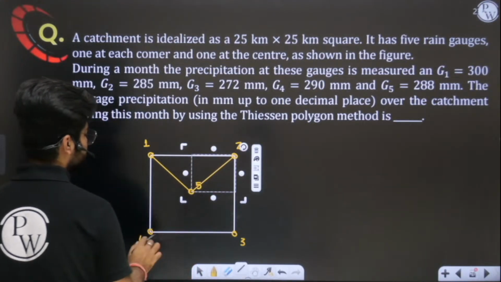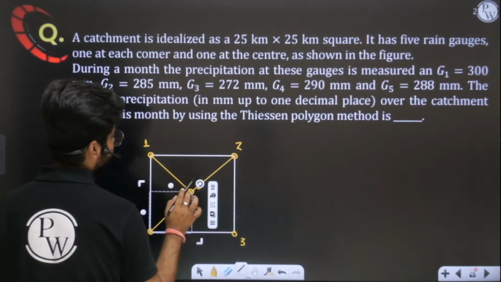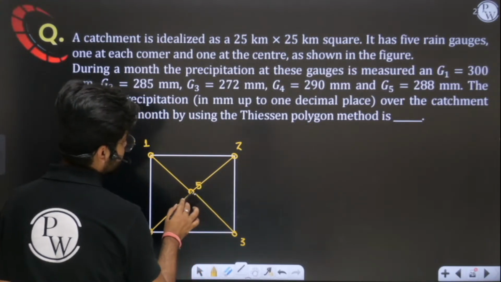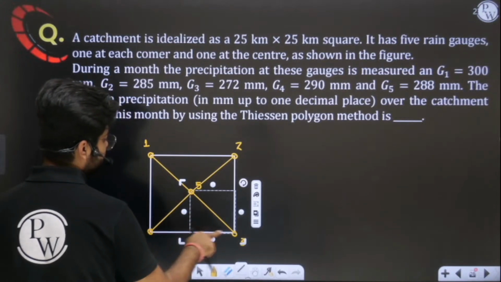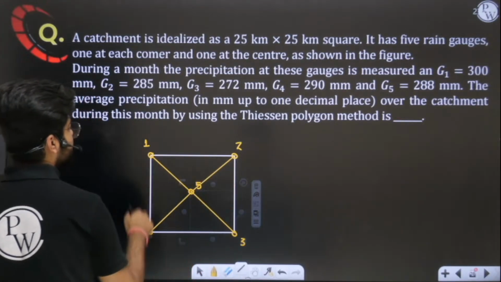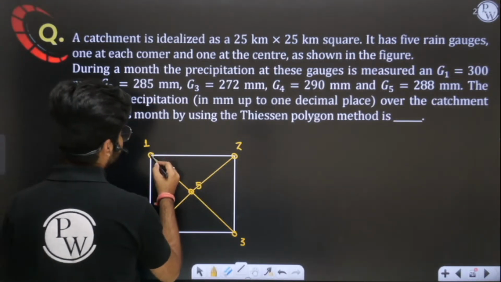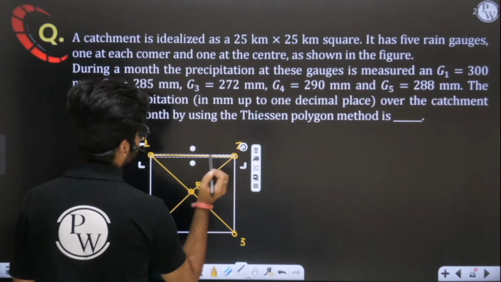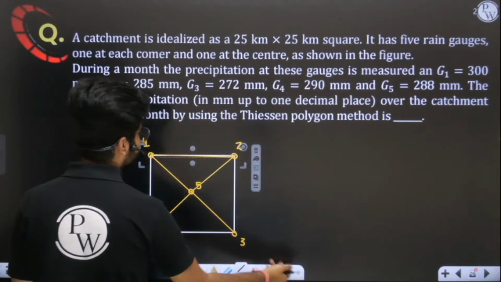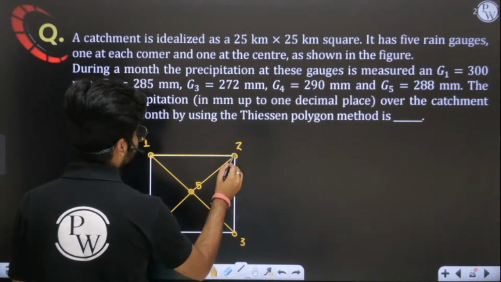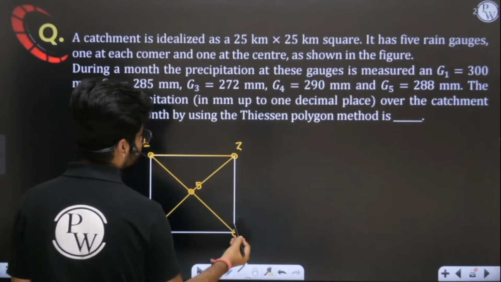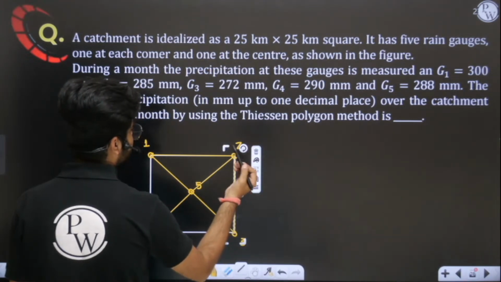So we are using straight lines to join them. So we have formed triangles. Now we'll join this, this, this and this. So how many triangles have we formed? Basically 4 triangles. Even if your catchment area is a square, you still have to join those lines.